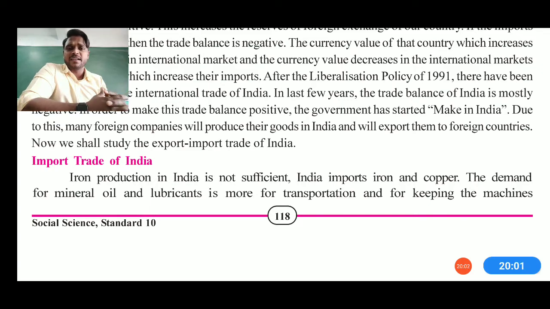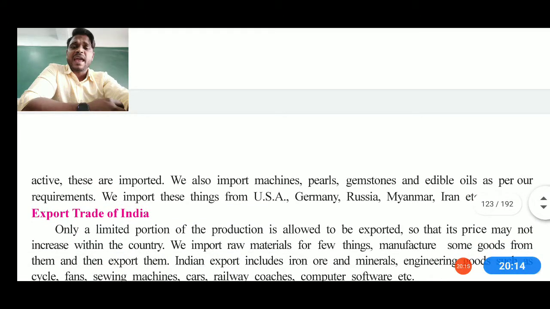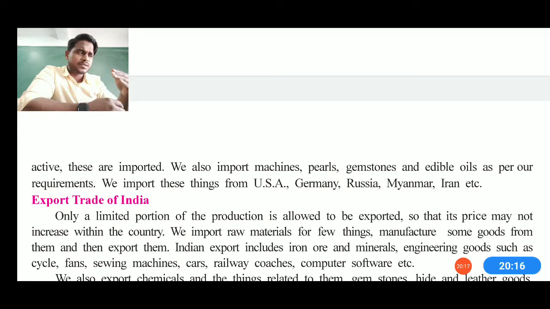Like for example, iron and steel production of India is not sufficient, so India imports iron and steel from other countries also. As well as the demand for mineral oil and lubricants is more, to keep the machines running, and that's how we import these important lubricants and oil from the other eastern countries. And we also import machines, then pearls, gemstones, edible oil as per the requirement. So we import these kinds of things from USA, Germany, Russia, Myanmar, Iraq or France too.